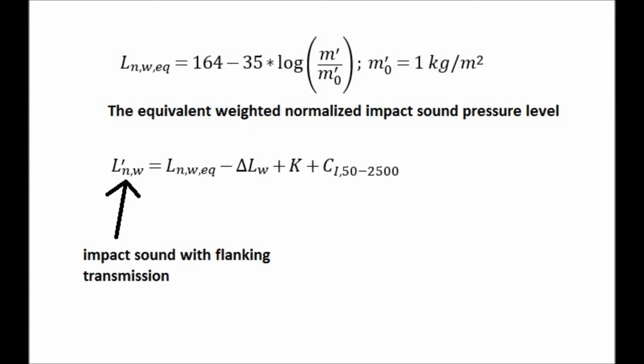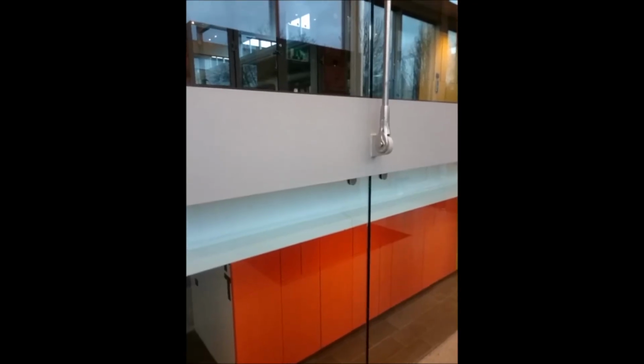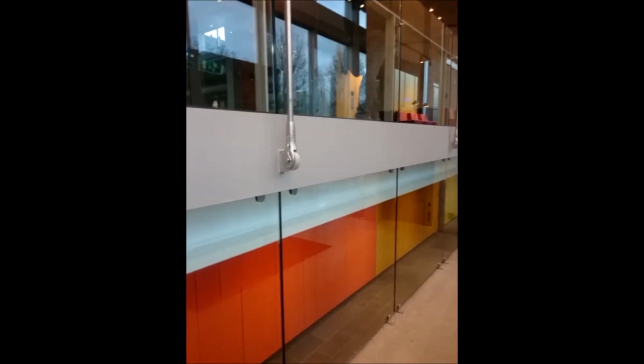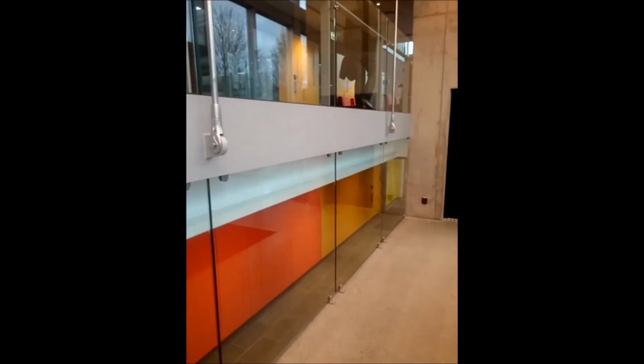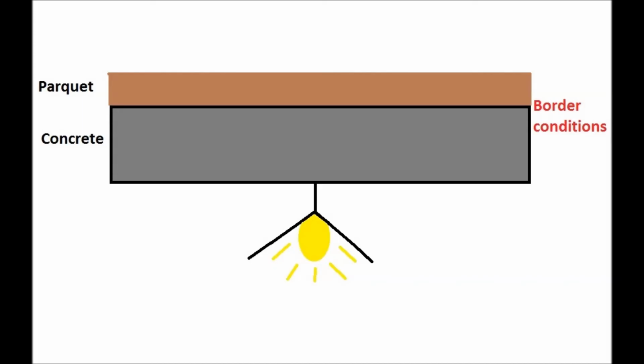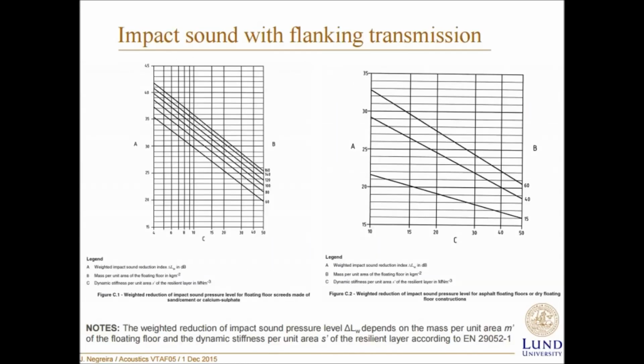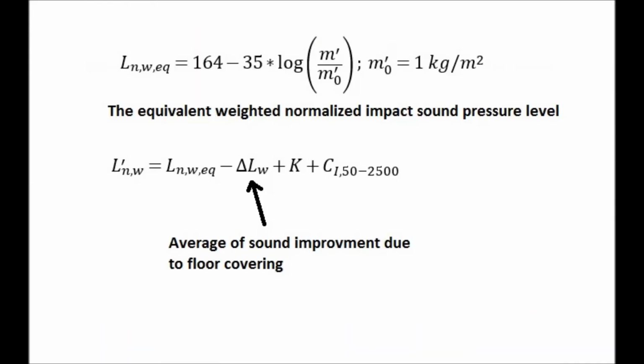Impact sound measurement. A very simplified model from the standards can be taken to calculate the impact sound pressure level. The impact of the floor basically just depends on the mass per unit area of the material. Usually the floor has a covering which has to be taken into account. Its reduction of impact sound pressure level can be taken from a graph in the standards. To do this, you need to know some material properties of the covering. The dynamic stiffness and the mass per unit area are needed to get the final reduction of impact from the graph.